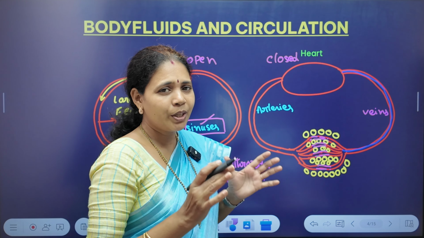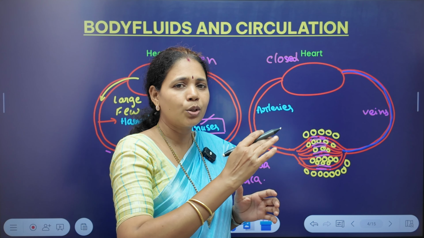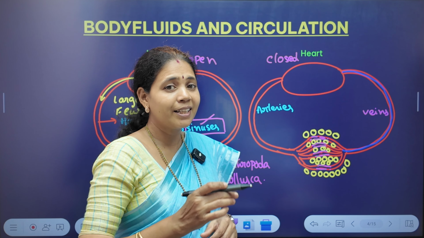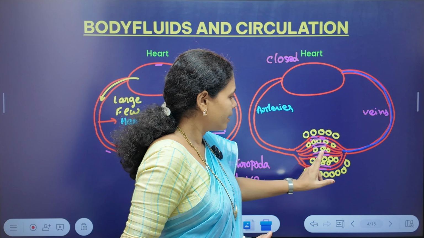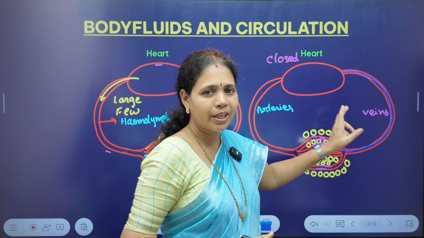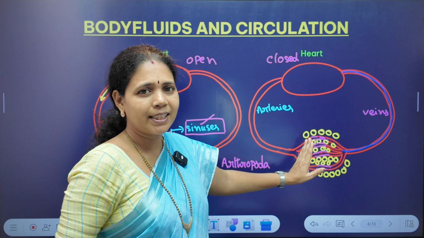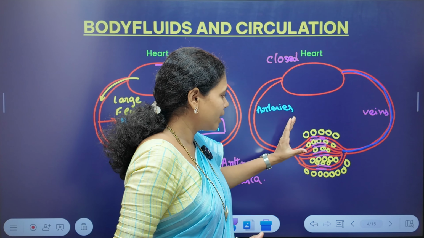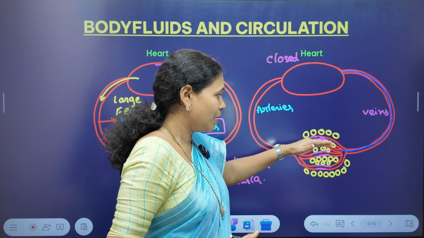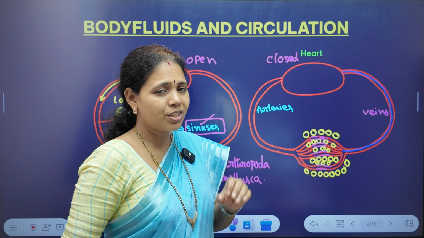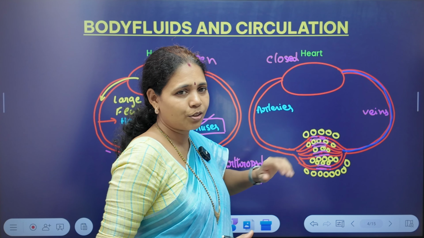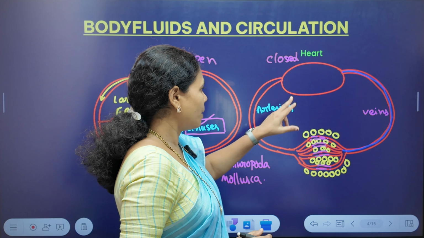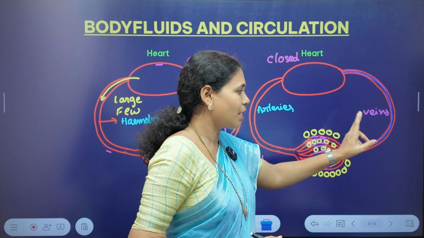So here we can see a complete circuit or network of blood vessels which includes arteries, capillaries, and veins. Here you never see cells coming in contact with blood. Such a condition is not seen in closed circulation. A complete circuit of blood vessels is present.